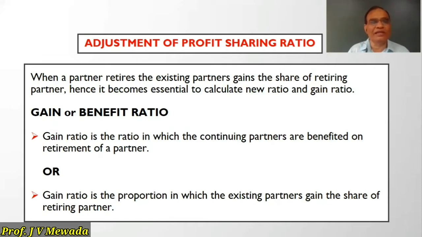Or we can define it like this: gain ratio is the proportion in which the existing partners gain the share of the retiring partner. So if in an exam they ask what is gain ratio, you are supposed to answer that gain ratio is the proportion in which the existing partners gain the share of a retiring partner.